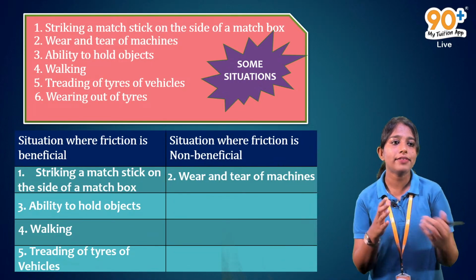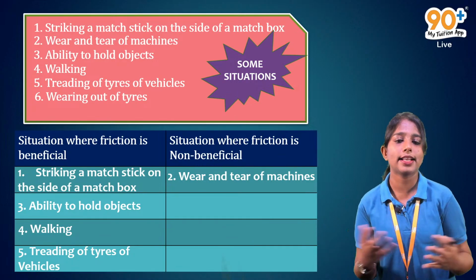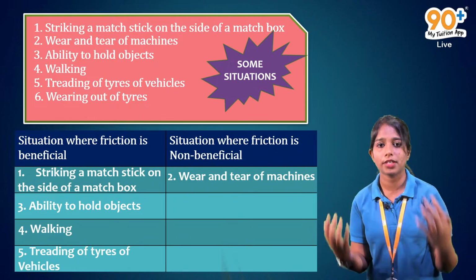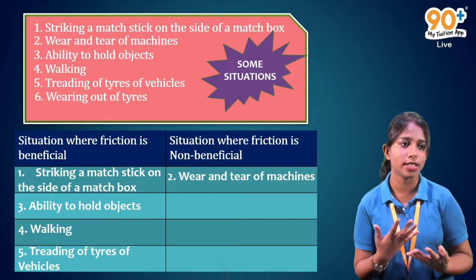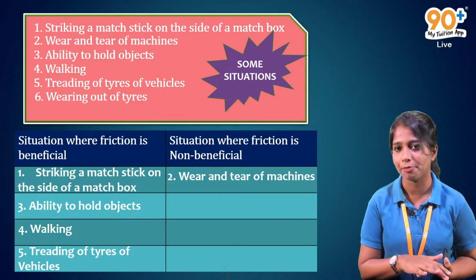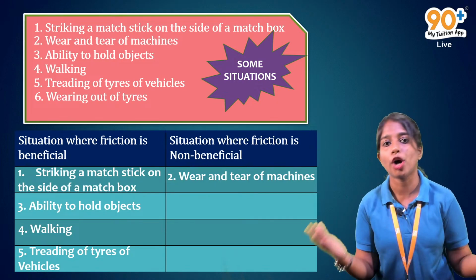Here comes the next situation, wearing out of tires. You have tires, for example on a cycle. You are cycling, so obviously the cycle tires will wear out after months or years. Obviously, there is friction there. Wearing out happens because of friction. Is it good? Whether it is beneficial or non-beneficial?